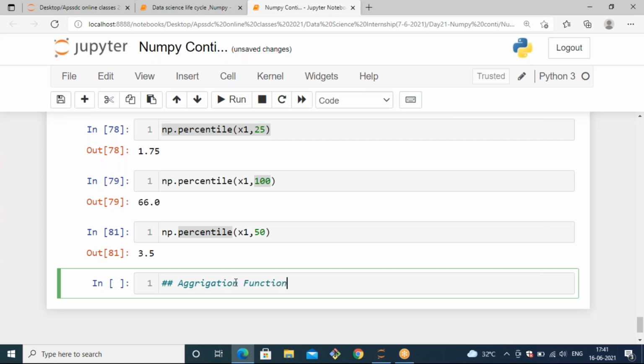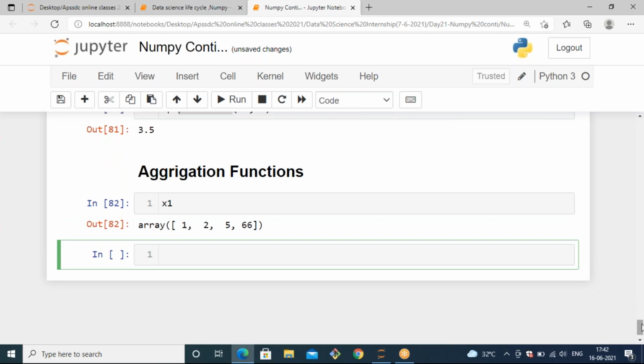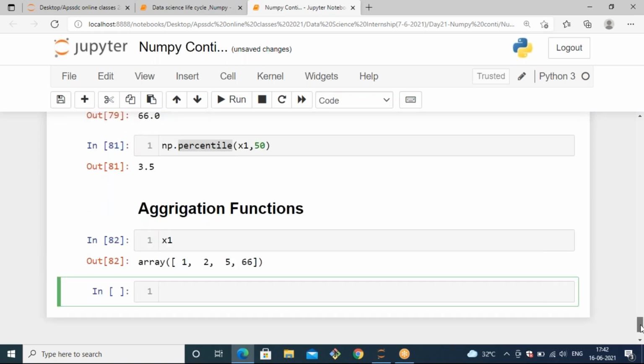And we have some other aggregation functions in NumPy. For that, I'm using the same x1 array to calculate these aggregation functions also.